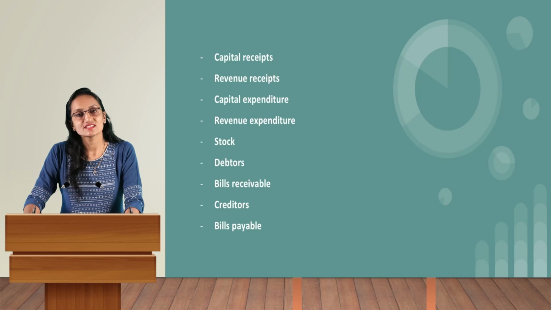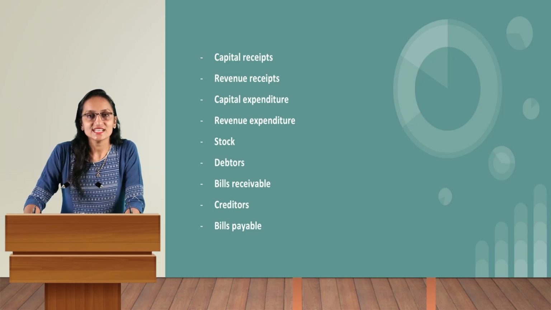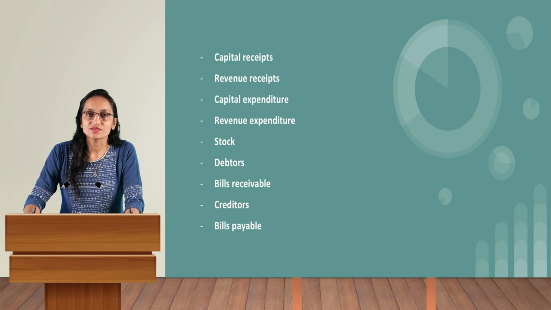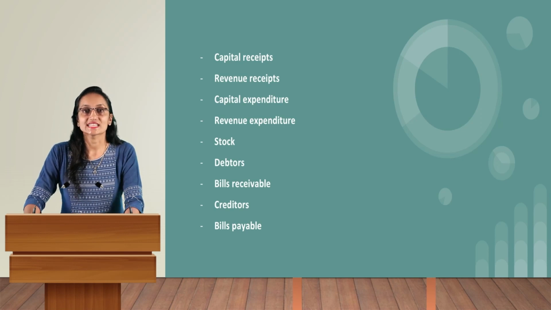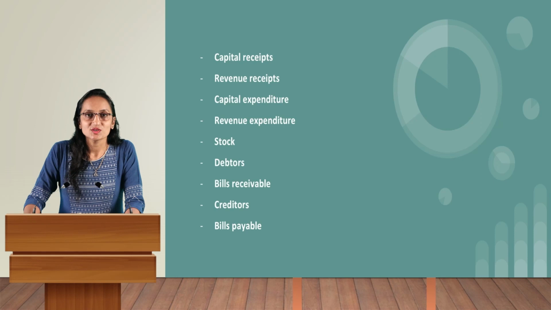Those goods are known as stock. Debtors. The next is debtors. Debtors I could term as the person from whom the business owner is liable to take the payment. That means he is going to receive the money from the person, and that person is known as a debtor. In other words, a business owner sells his goods to his customers, so those customers become debtors when this transaction occurs on credit.